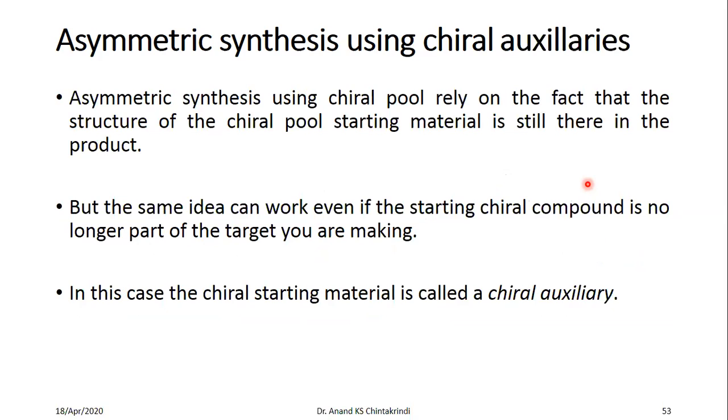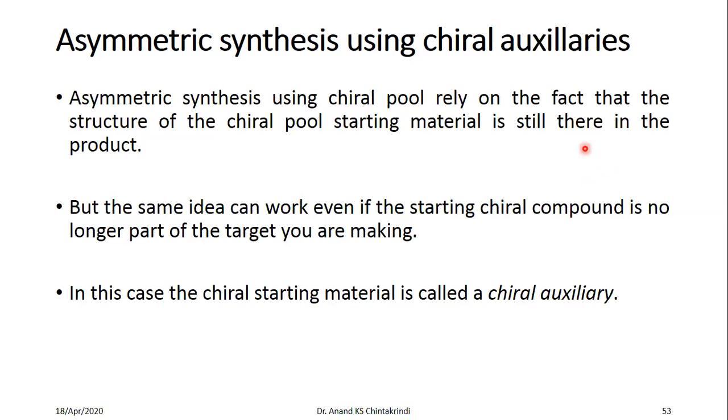So next we see the method of asymmetric synthesis using chiral auxiliaries. Asymmetric synthesis using a chiral pool relies on the fact that the structure of the chiral starting material is still there in the product. As you have seen in the synthesis of ipsenol, it has the structure of the starting material, the hydroxy acid of S-leucine. Some part of the structure is still there. But the same idea can work even if the starting chiral compound is no longer part of the target you are making.